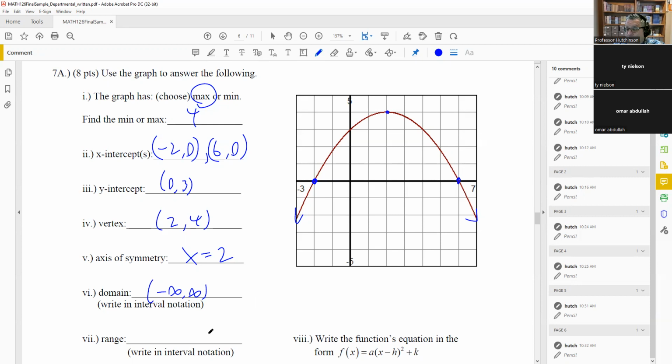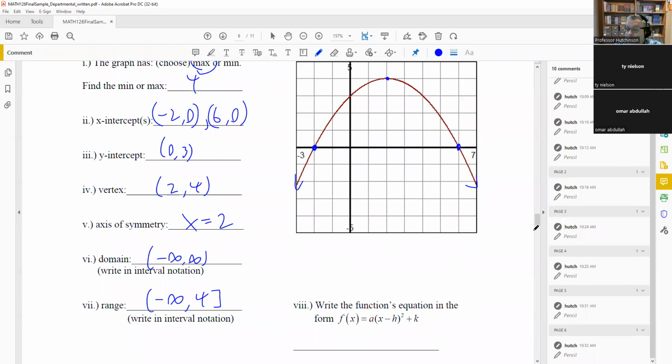Then we have the range. Okay, range is talking about the y values the graph uses here. Well, it's going down, so it's going to go down to -infinity. But the highest point it reaches is going to be our max value. I already said the max value was 4. So it has to do with your range. It's going to be from -infinity to 4 with a bracket. That's what we have there.